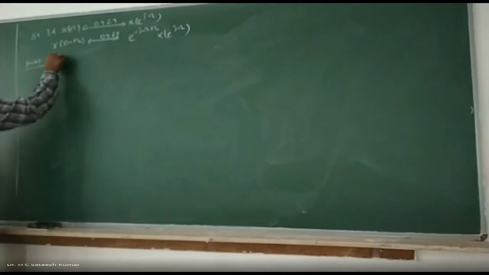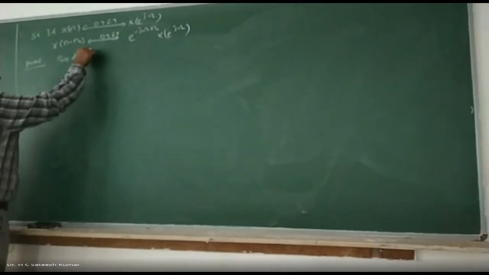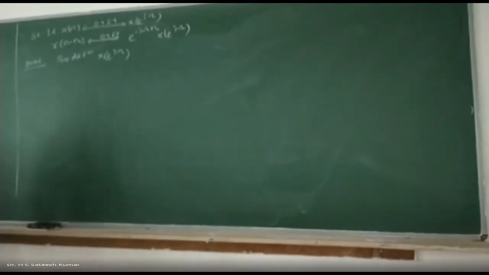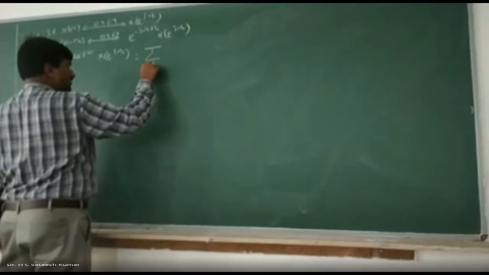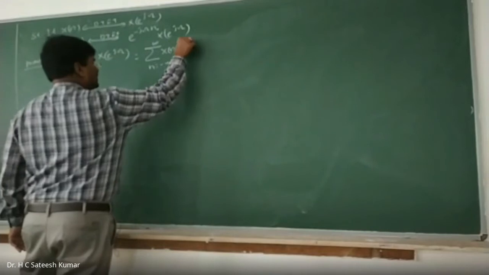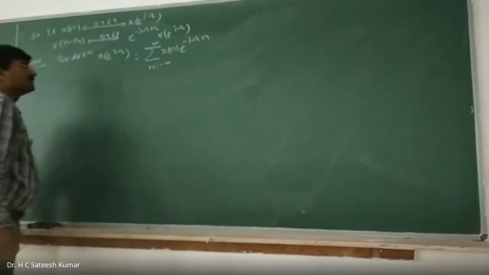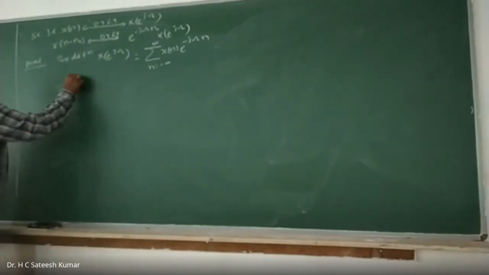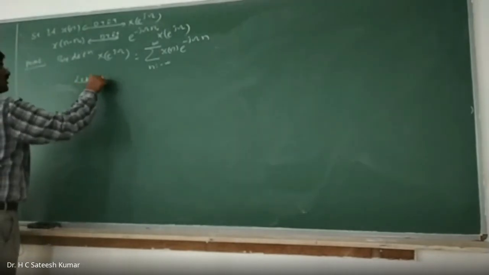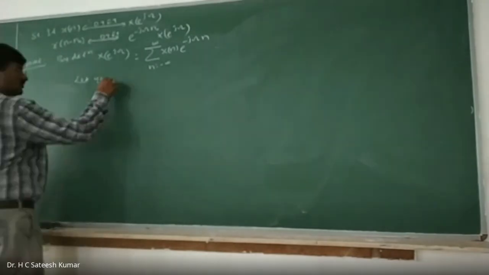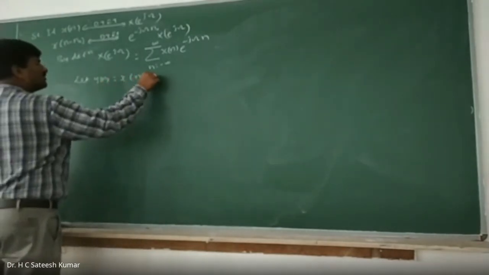By definition, X of e to the power of j omega is equal to summation n varies from minus infinity to plus infinity, x of n into e to the power of minus j omega n. Now, let y of n be the DTFT pair of x of n minus n naught. Let y of n is equal to x of n minus n naught.